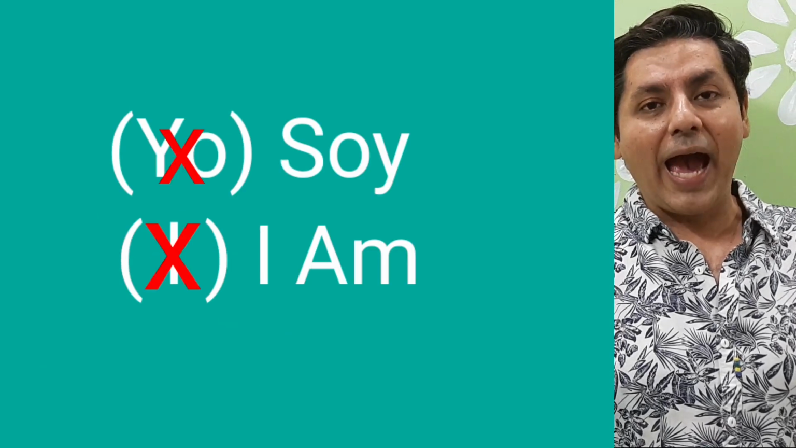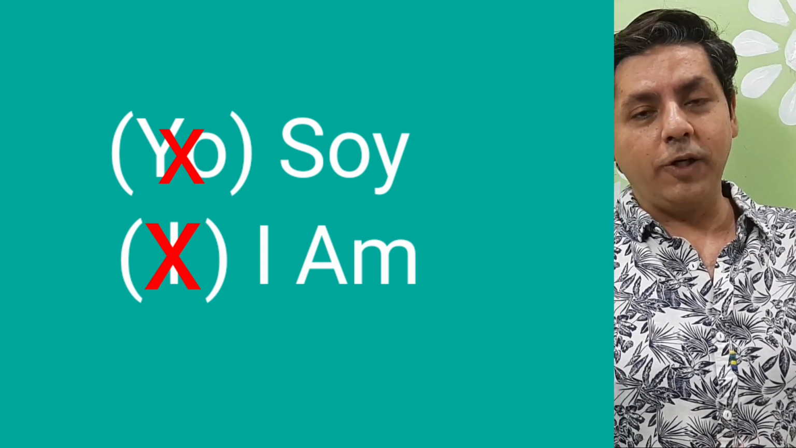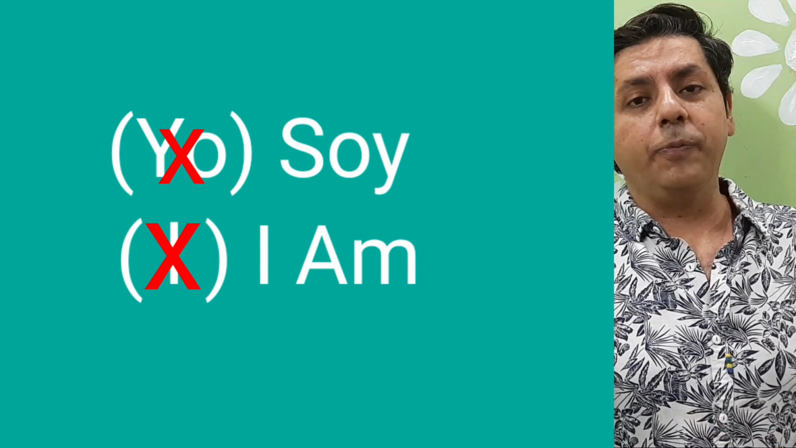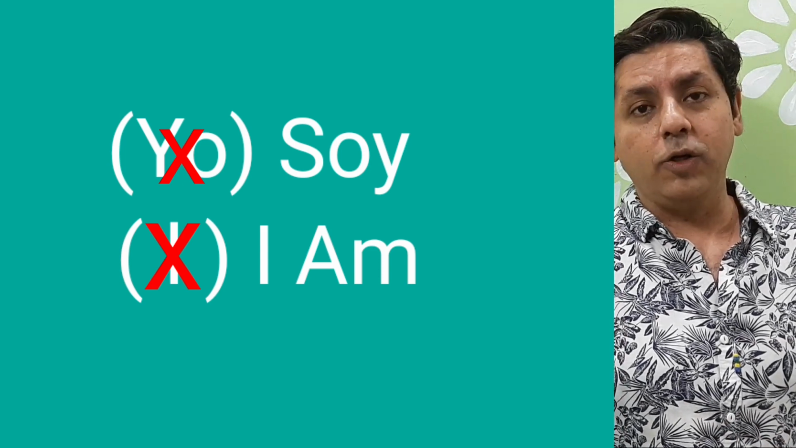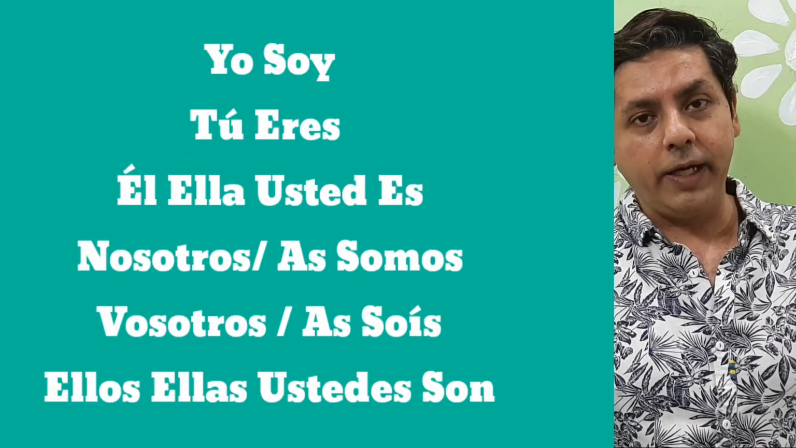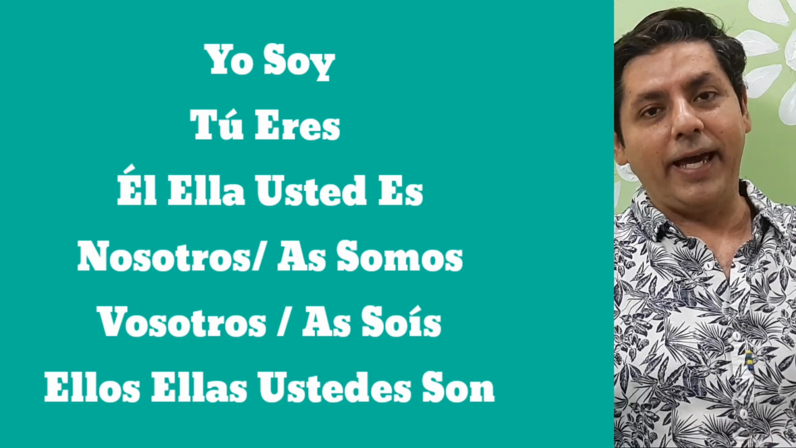So basically, yo soy means I am. Slowly, when your level becomes higher, you will start omitting the personal pronouns. Like you will say only soy, not yo soy. But right now, to connect, you will say yo soy, tú eres, él es, ella es.